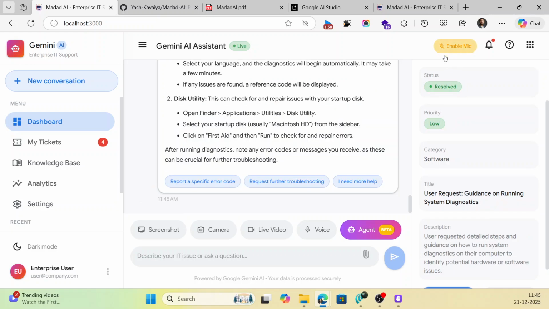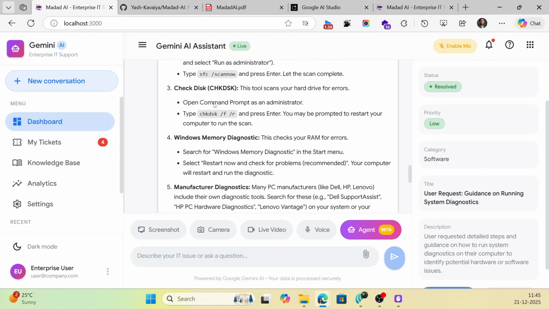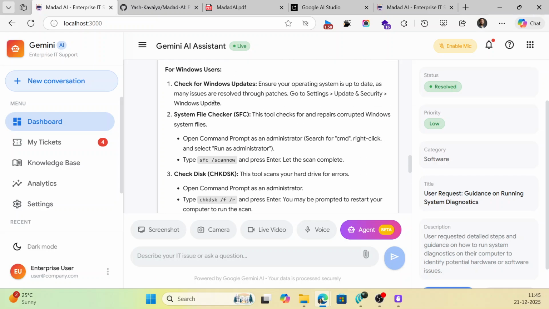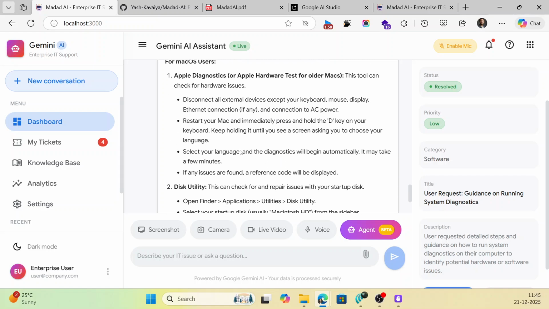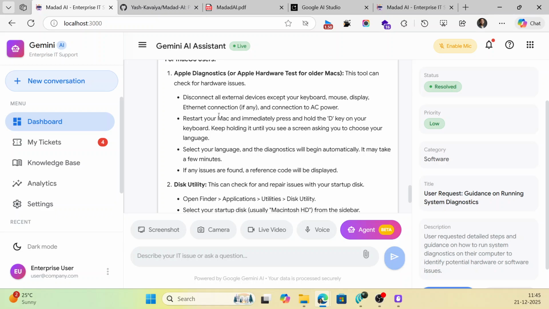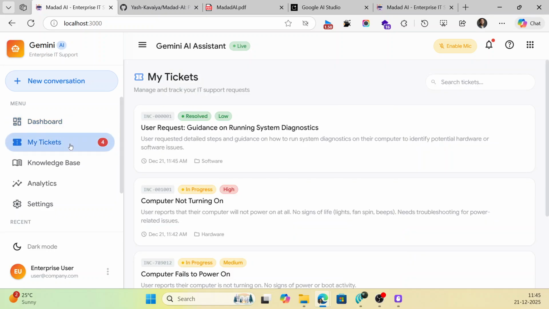So yeah, here you can see, as of now they provide just instructions, but AI agent mode is nothing but it will try to do all of the things and solve them. Let me take an example. If my speaker is not working, I tell this to the AI agent and it will perform everything. So yeah, these are some X factors of our agent, how this solution is different from existing IT solutions, because this is AI agentic behavior.